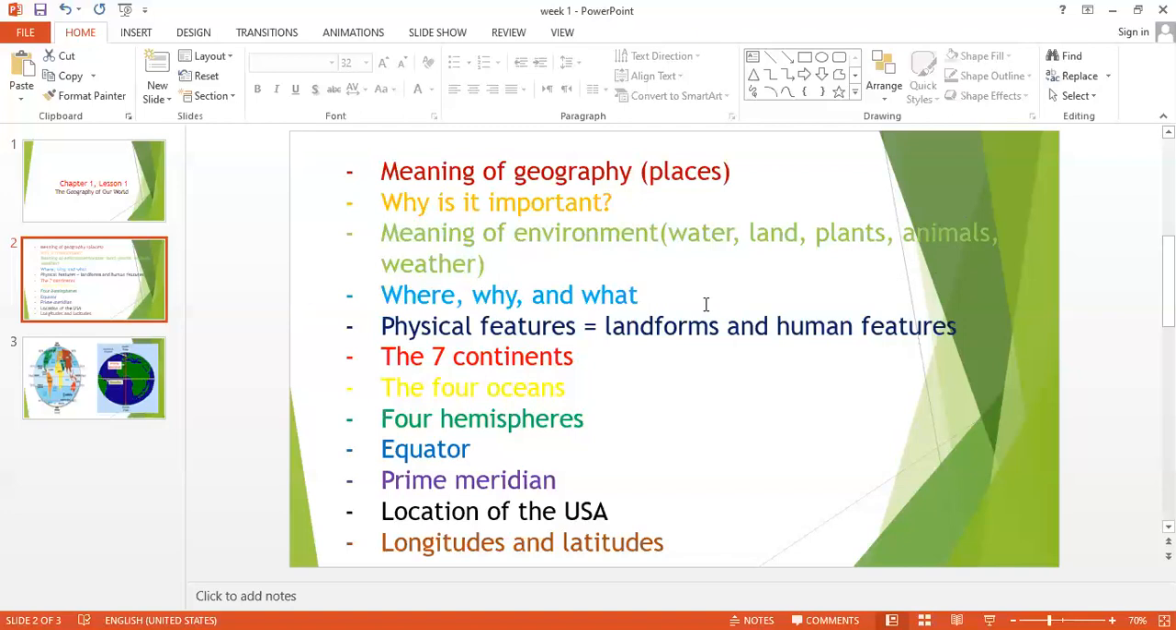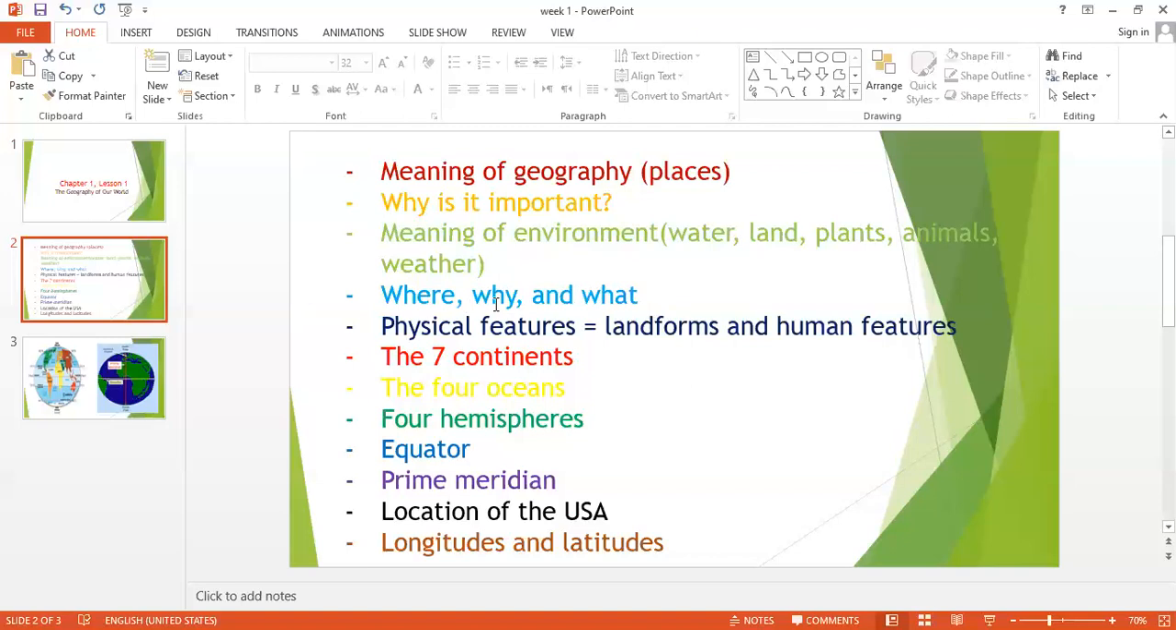If a place has water, and the kind of the land, the plants growing in that place, the animals of that place, the weather of that place, all of these factors affect the people of any place. The next point: where, why, and what. These are three questions. Any scientist, when he studies geography, asks himself these questions: where, why, and what. When I say where is that place, it means that I want to know the location of that place. So where is Egypt, for example? It's in the middle of Africa. Where is America? It's in the middle of North America. So where refers to the location of the place.